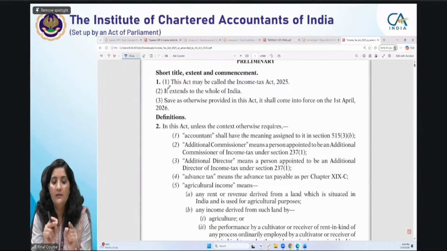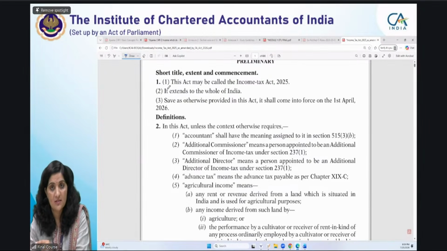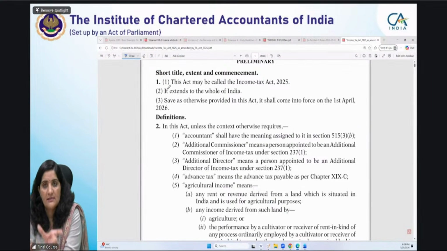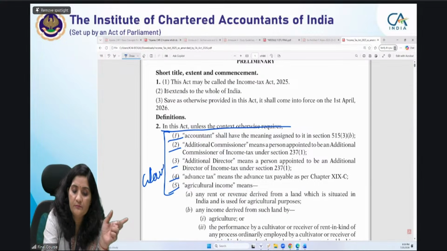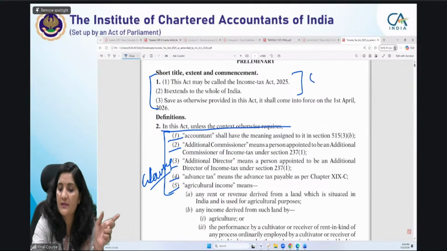If you see the definition section, definitions, we are again referring to it as clauses of this section. It is starting with a sentence, right? "In this act, unless the context otherwise requires," it is starting with a particular sentence. Then your numbering is happening, 1, 2, 3. These are referred to as clauses. And this is referred to as subsection.